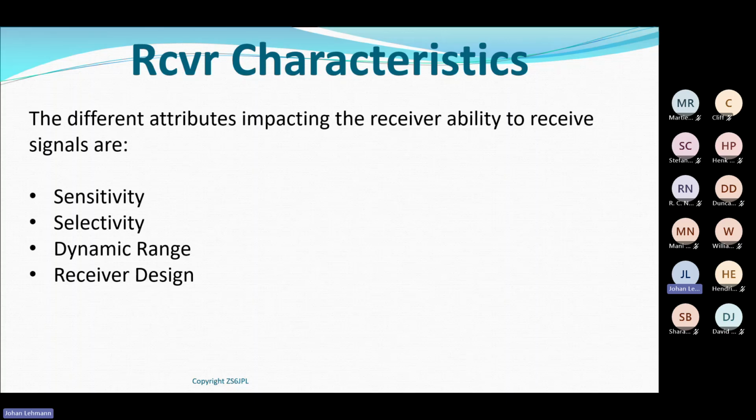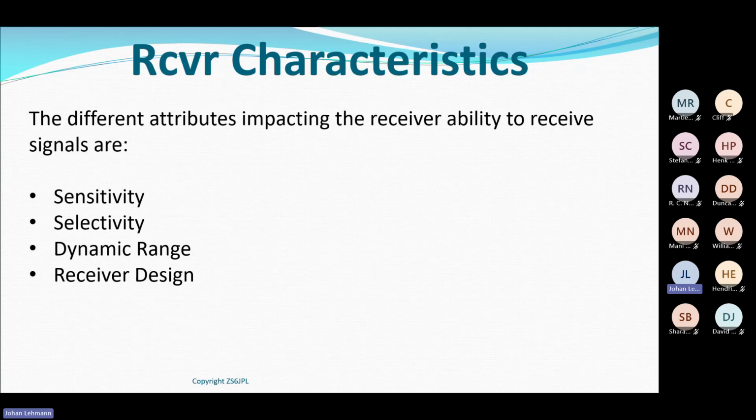The next one is dynamic range. In other words, what is my receiver's ability to receive from the smallest to the strongest signal possible? For argument's sake, let's say my receiver has 100 dBs of dynamic range, which is pretty good.